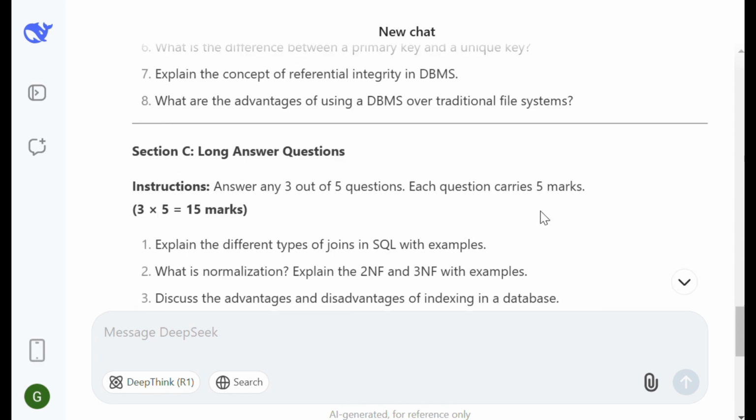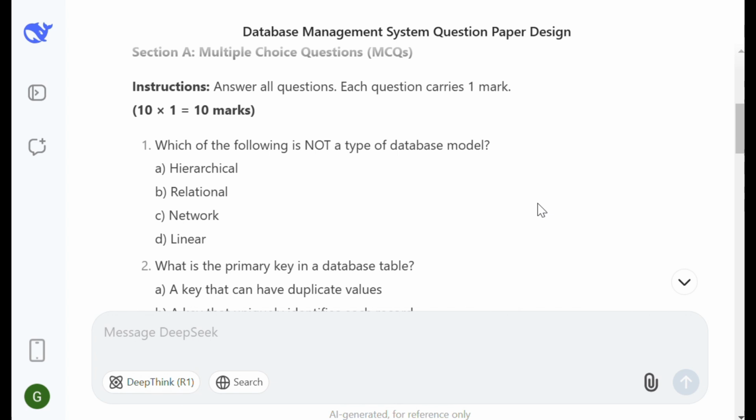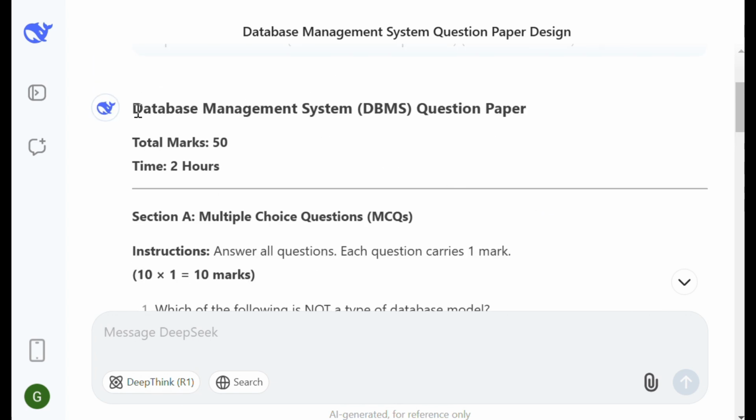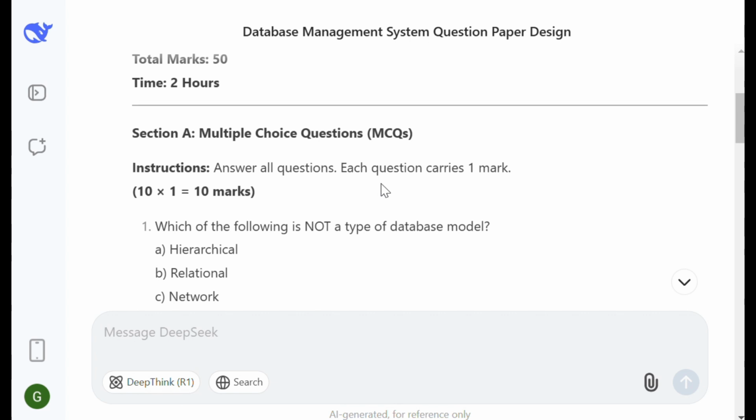So here we can review the draft of the question paper. Title is Database Management System question paper. Total marks 50, time 2 hours. It is assuming that since the total mark is 50, the time will be 2 hours.